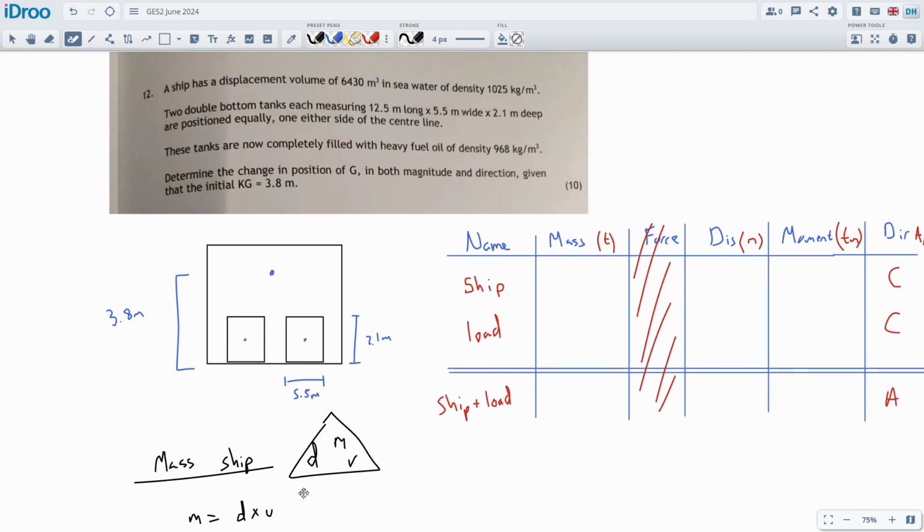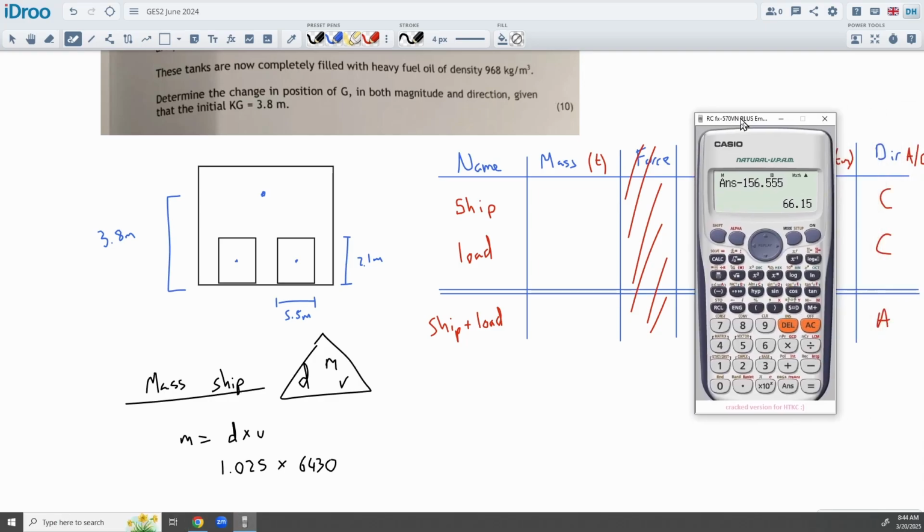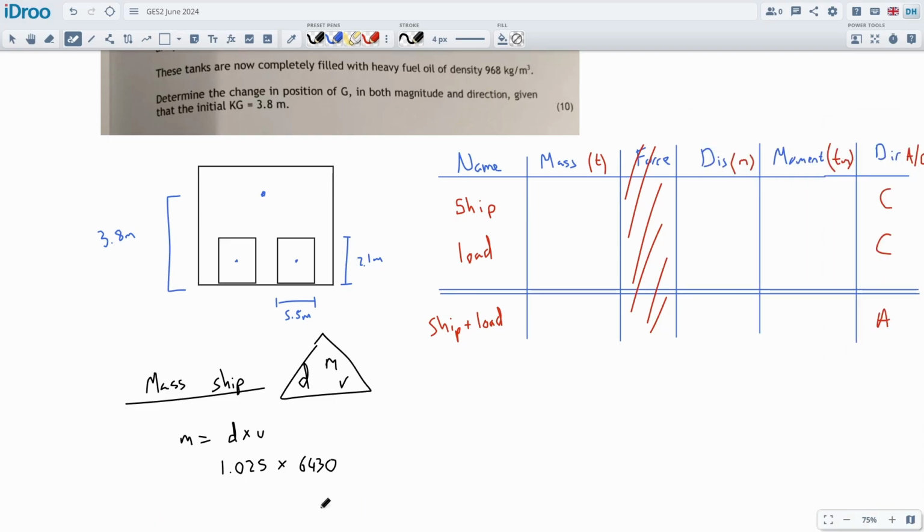And we've got 6430 cubic meters. So the tonnage will be a little bit higher than 6430. So 6430 times by 1.025 gets me 6590. Okay, so it's 6590.75 tons is going to be the mass of the ship. We can put that into our table, 6590.75.